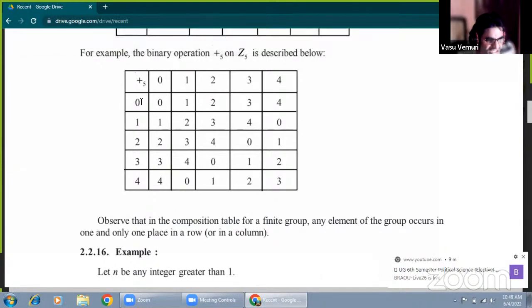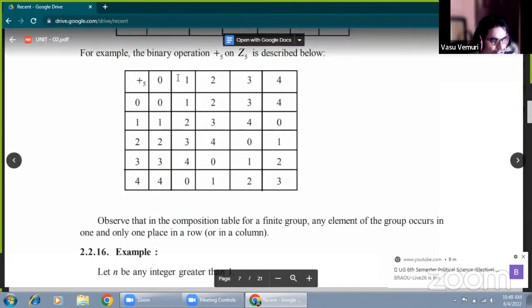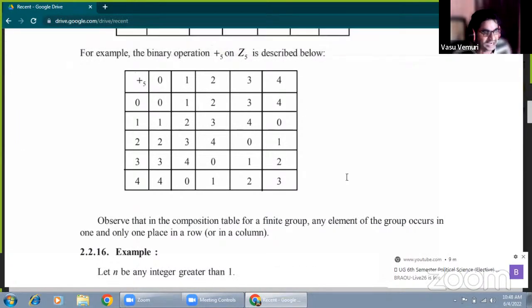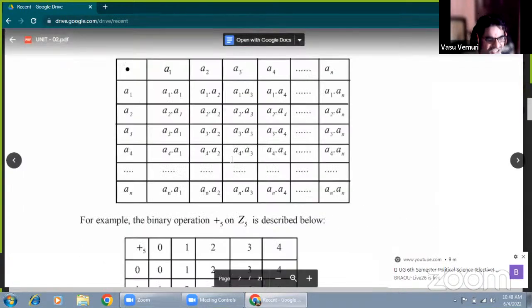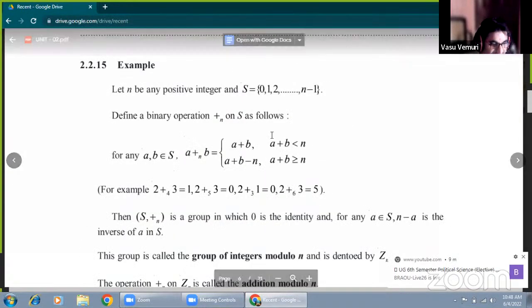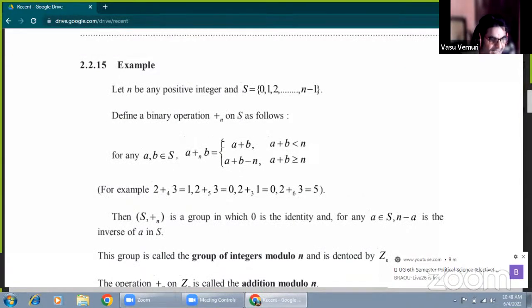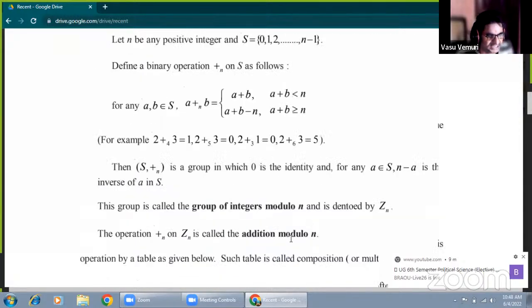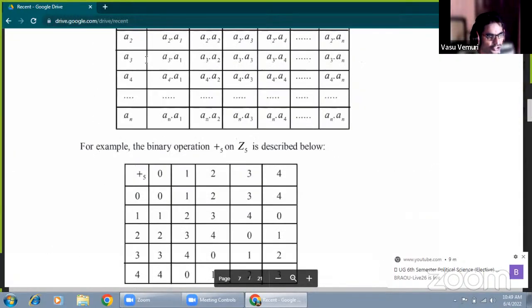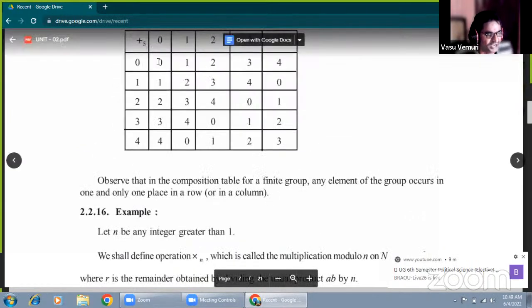Now see here, 0 plus 0 is 0. 0 plus 1 is 1, because these values are less than 5. The definition is already above: suppose A plus B, ordinary addition, is less than n, then we get the value A plus B. In the same manner, observe 0 plus 0, because it is less than 5, we get the result 0. This is A and this is B. Since it is less than 5, the remainder is also the result.